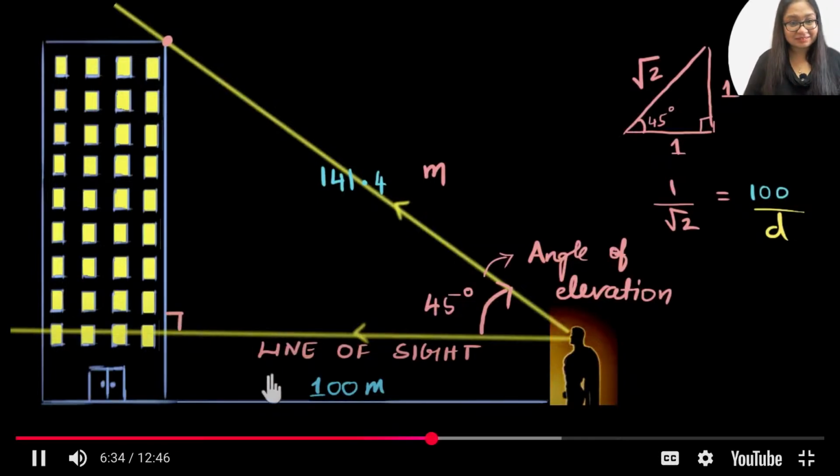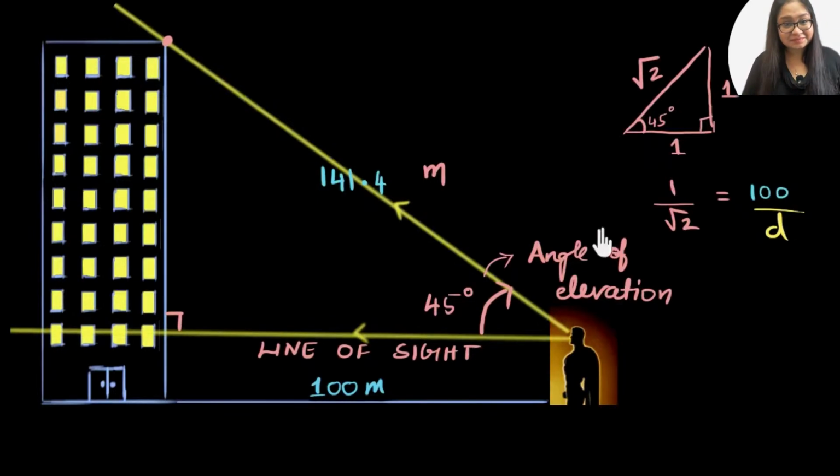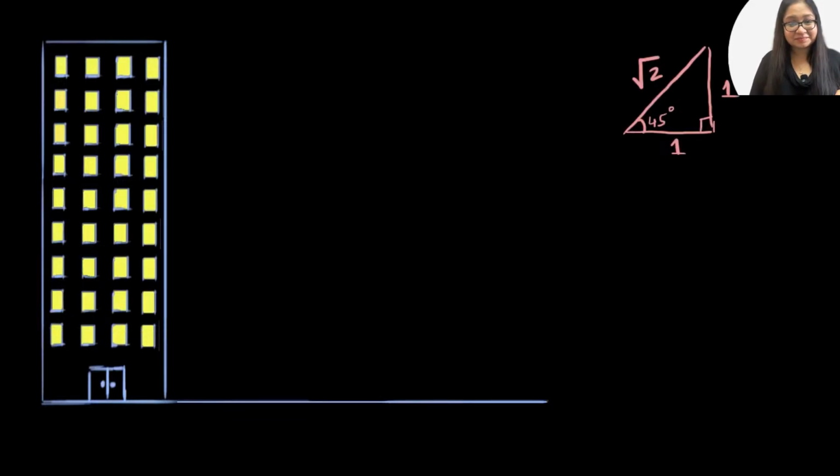Now, this is a new word, the line of sight. This is another new word, the angle of elevation. We have one more new word. It's called the angle of depression. Now, you may be able to guess what that word should mean because you can see what angle of elevation means. Let's play with a scenario to understand what angle of depression is. In the second scenario, let's say Superman is on the top of the building.